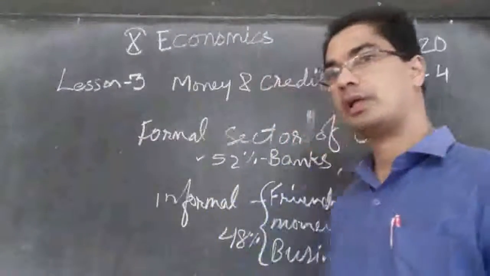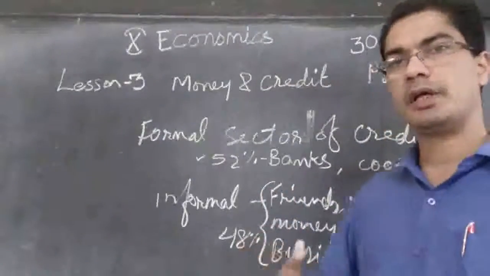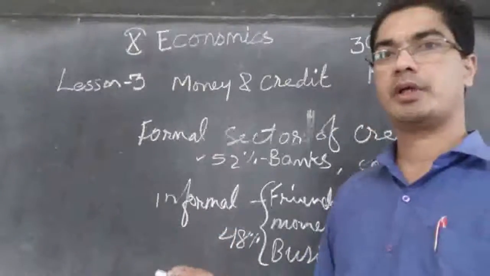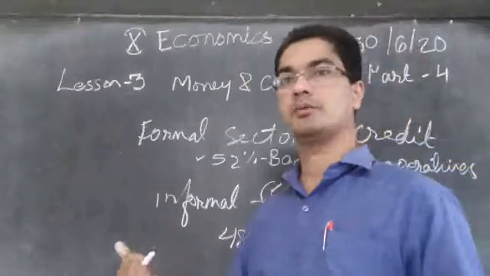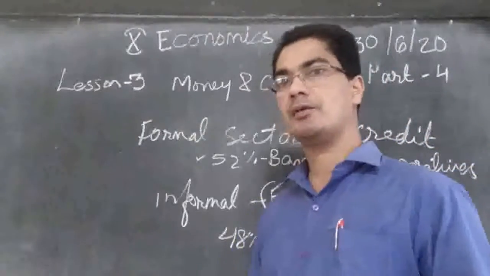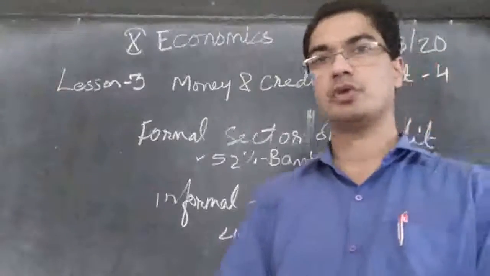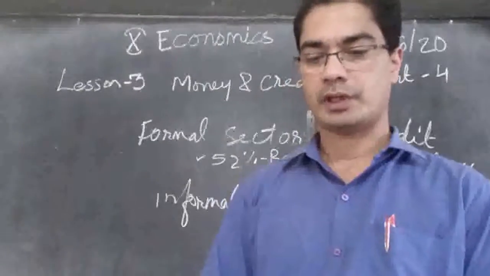And if they don't get back the loan that they have given, they can use any means to get it back. They may go and beat that fellow, they may go and chase them out, they may send gundas to go and beat them up. So all kinds of techniques they will use in order to get back the money that they have given. So nobody is going to check. So they have the full freedom for that.